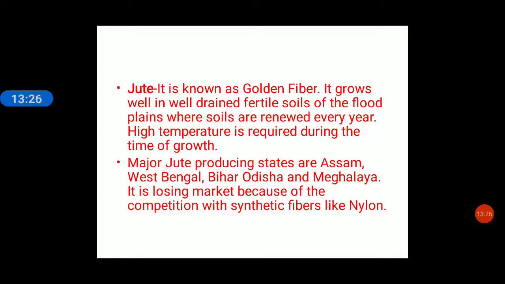Next, the major jute producing states of India are Assam, West Bengal, Bihar, Odisha and Meghalaya. Now if you notice, all these states have high rainfall, and most of these states are located on the river deltas or near the river deltas.